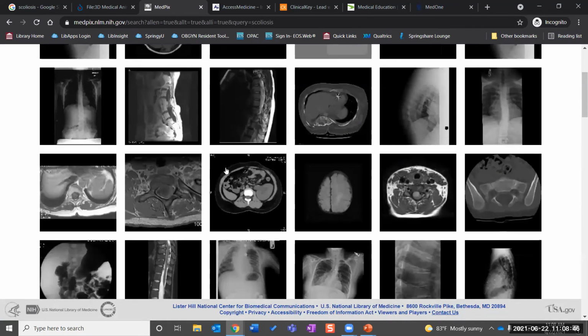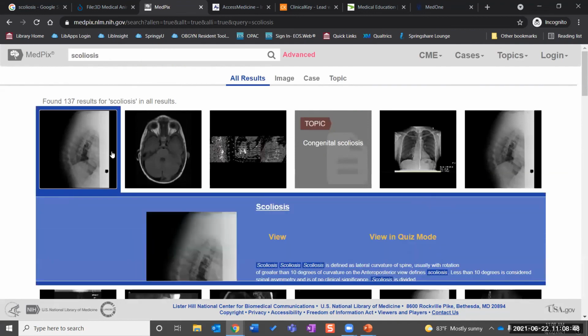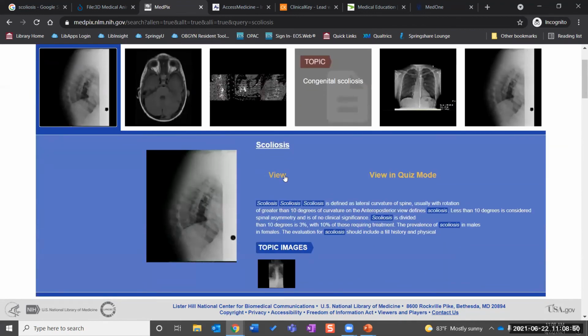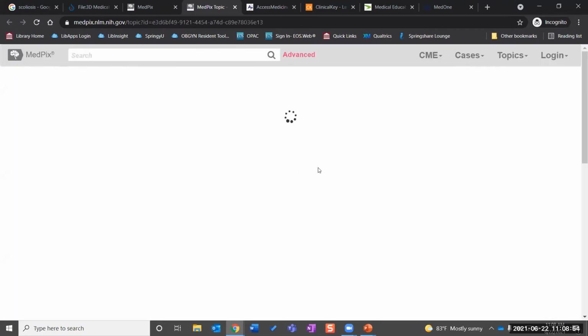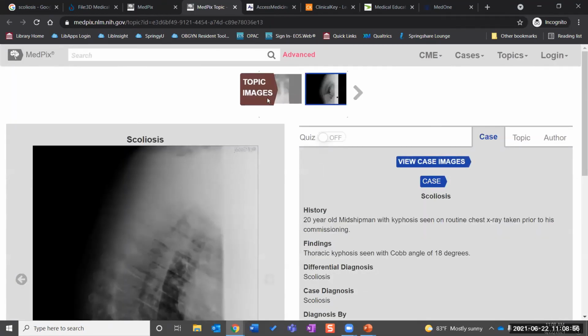And then you would browse through your images. If you find one that you want to look at, if we go to view here, we'll be able to see that image. If there's more than one, in this case there are only two, you'll be able to see both, or any images that are associated with the case.